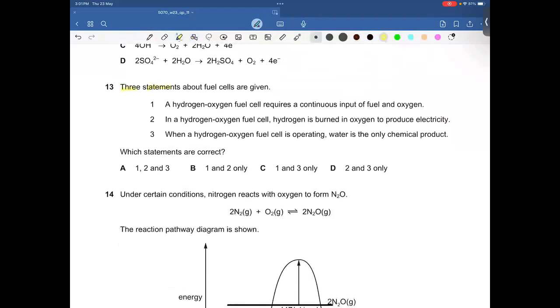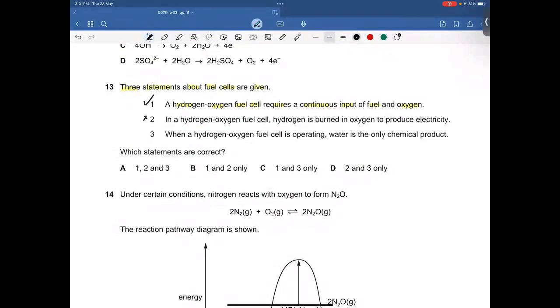Three statements about fuel cells are given. A hydrogen-oxygen fuel cell requires a continuous input of fuel and oxygen. That's correct. In a hydrogen-oxygen fuel cell, hydrogen is burnt in oxygen to produce electricity. That's absolutely incorrect, because if you remember, I have given you the lecture.